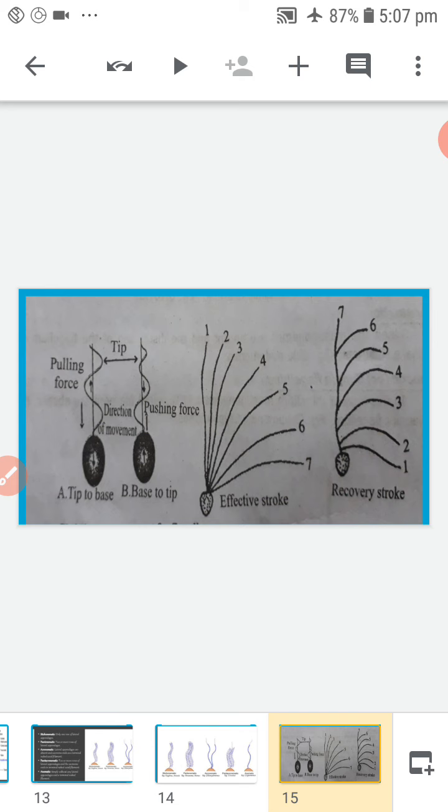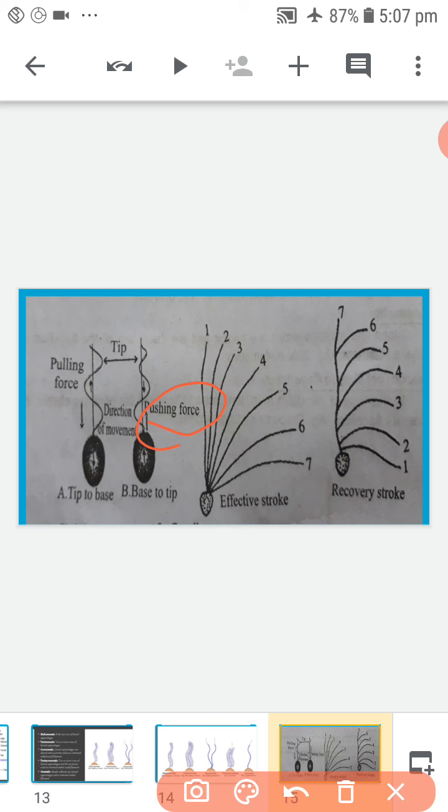When the undulations are spiral, they cause rotation of the organism in the opposite direction, which is called gyration. Undulation from the base to the tip causes a pushing force, and the organism is pushed backwards.